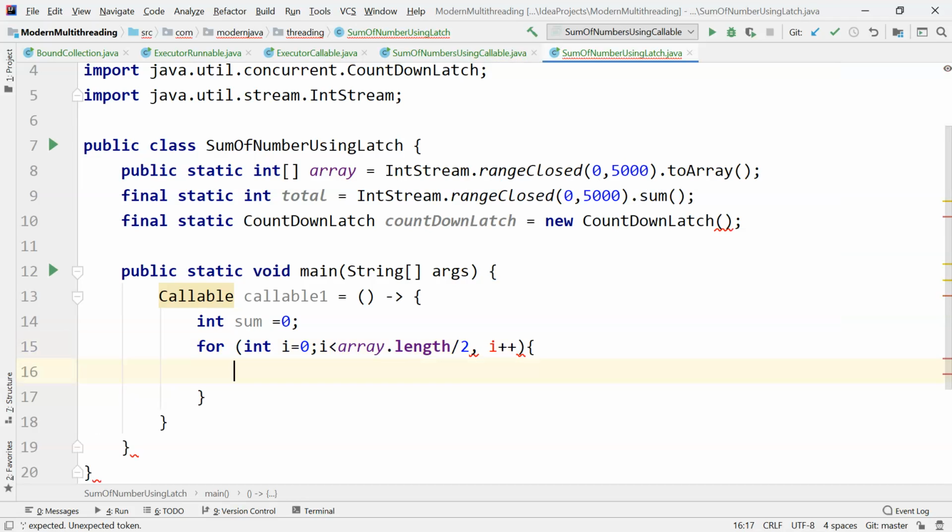So here we are summing the numbers from 0 to 2500, and here we'll be adding to the sum variable: sum equals sum plus array of i.